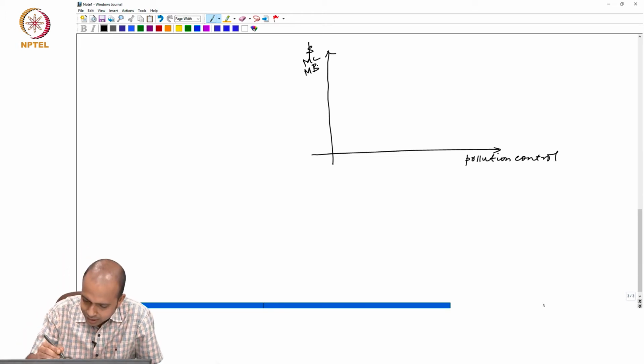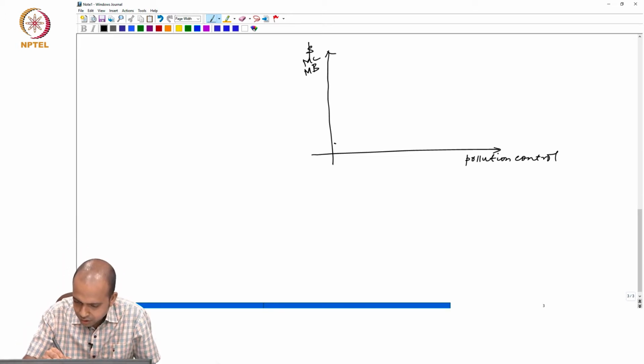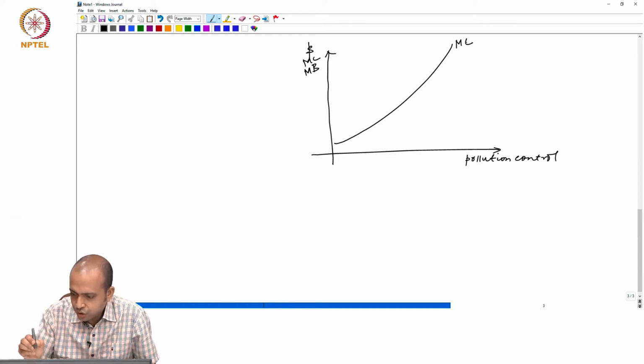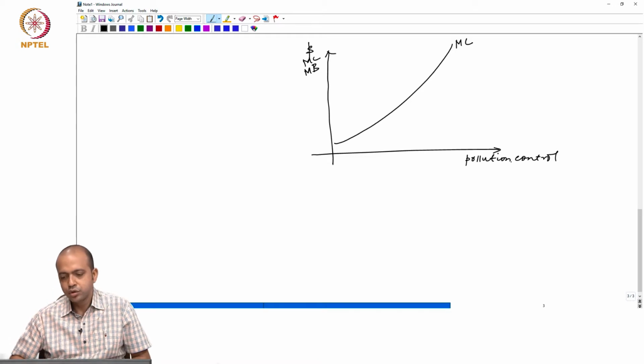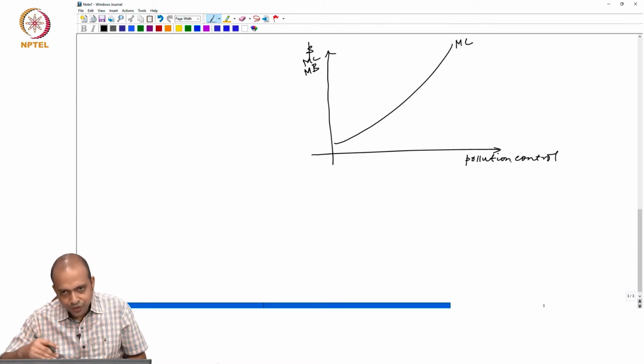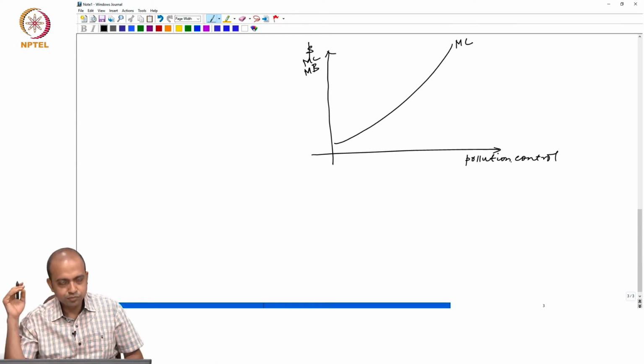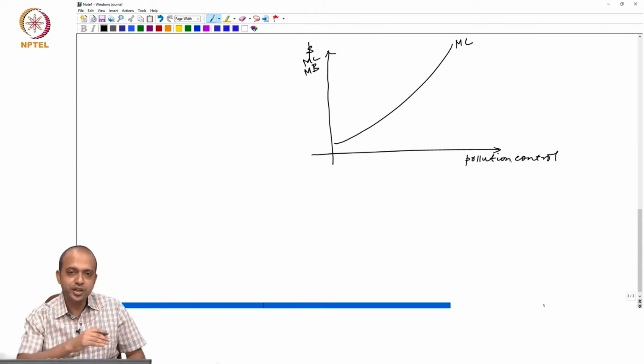Let us say that marginal cost of pollution control is upward sloping. Why is this upward sloping? Because for every unit of pollution control, additional pollution control becomes costlier than the earlier. Why is this so?